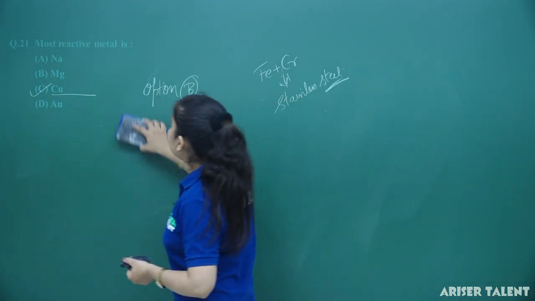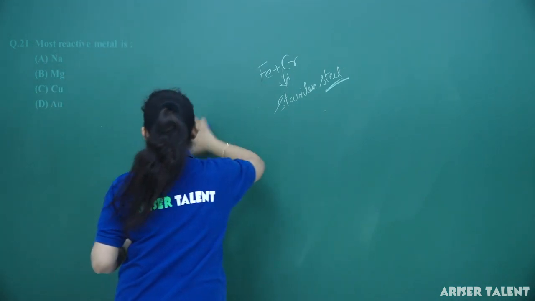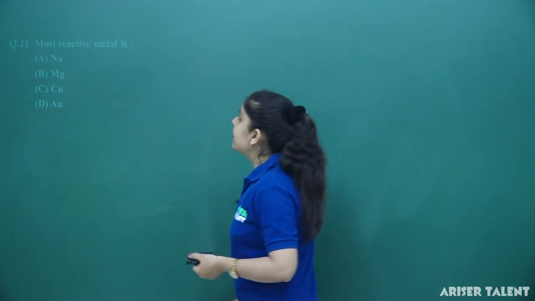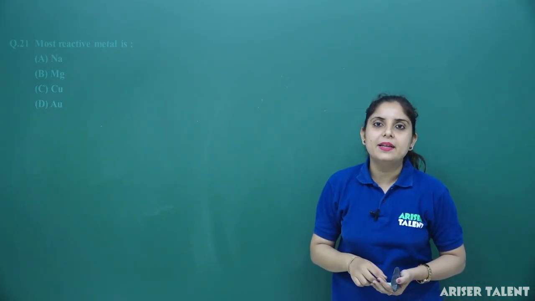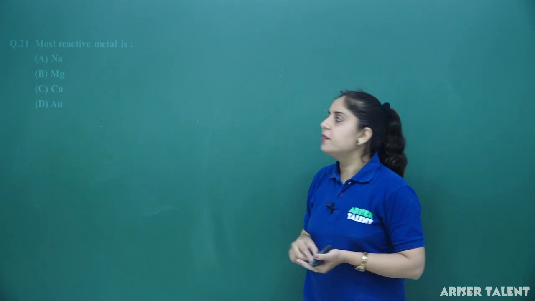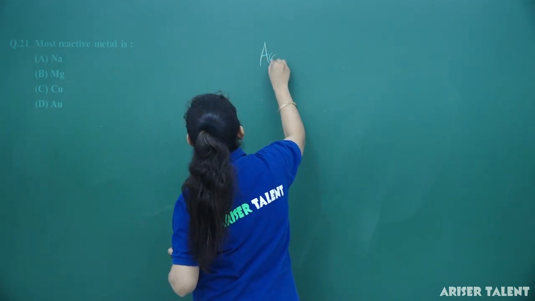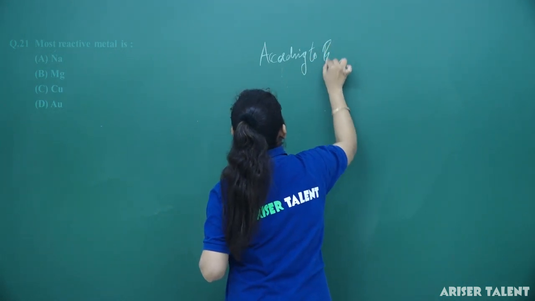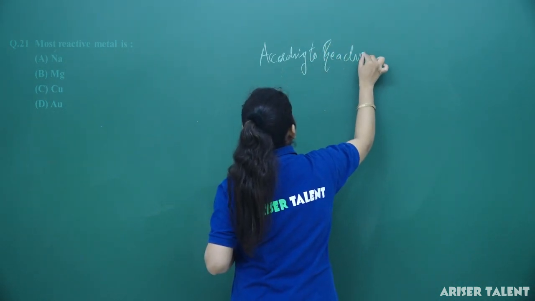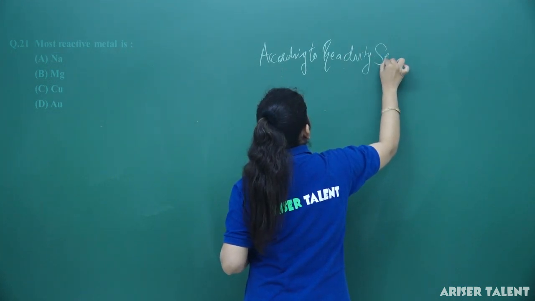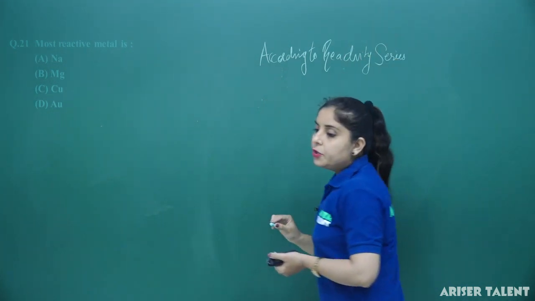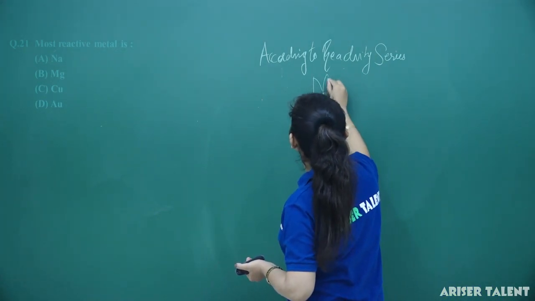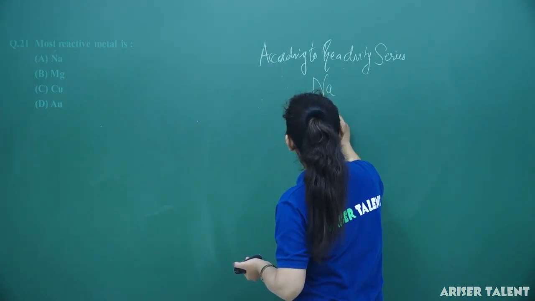Okay. Now, let's move forward to the next question. Most reactive metal is. Again, the question is based on the reactivity series, and among the following metals, if I arrange them in the reactivity series, the topmost element on the reactivity series is sodium. After that, magnesium.